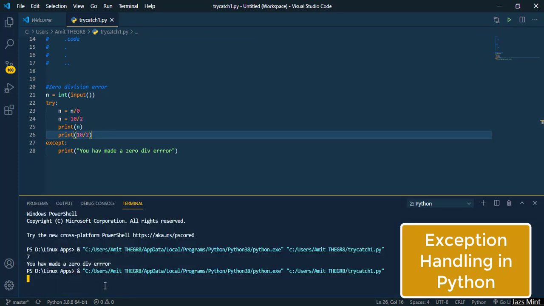Now let me show you that thing too. We'll enter the value of n as 8. So you can see it has simply printed that you have made a zero division error. It has not printed this statement. It simply means that it will execute the very first statement only. So if you are in a try catch and you are thinking of using it as a for loop, never make that mistake, because initially it feels like the syntax is the same as a for loop, but that is not the case at all.